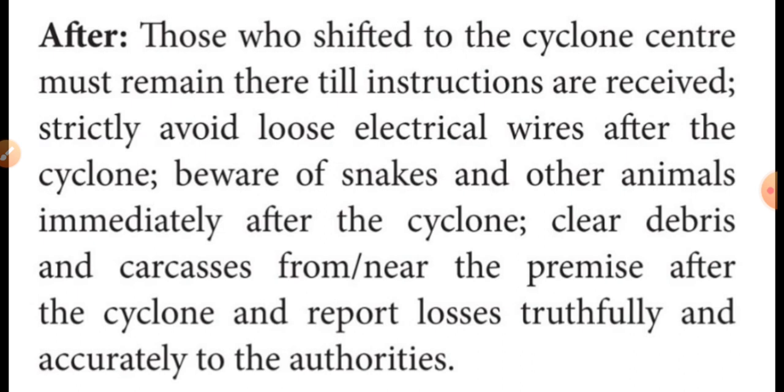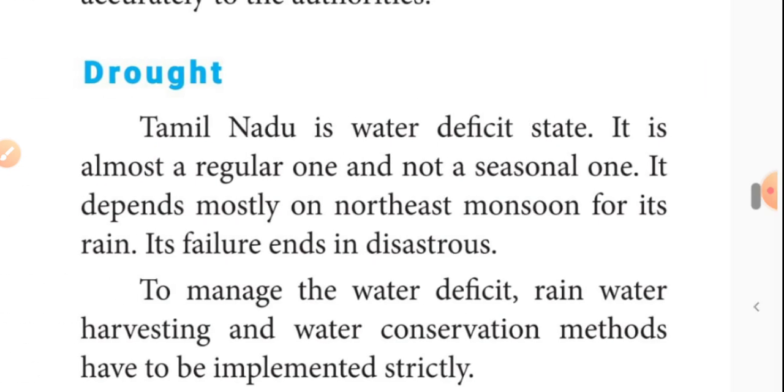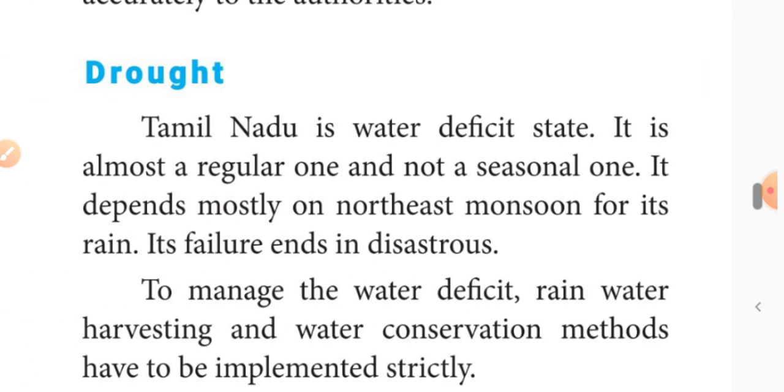Then the next important disaster is the drought. Tamil Nadu is a water deficit state. Deficit means scarcity. During the summer season, some areas will be affected by drought. In the northeast monsoon we get the seasonal rainfall, but when the rainfall fails, some of the areas will get drought. Then we should manage the drought, so we should do rainwater harvesting and we should conserve the water.